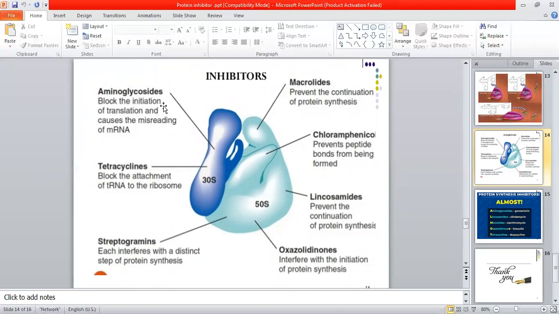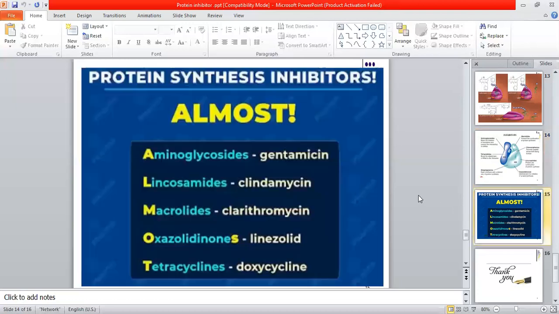Now in this slide we can summarize all these drugs, which drugs bind to which site. As you can see, aminoglycosides and tetracycline both bind to the 30S. The rest bind to the 50S ribosomal unit. These are their functions, so you can easily determine them. Now the trick which I mentioned in the first slide, for protein synthesis inhibitors, is how we can learn this thing. We have to learn it like this: almost C. A indicates aminoglycoside, L means lincosamide, M means macrolide, O for oxazolidinone, and T for tetracycline. And C, not the least, means our chloramphenicol, which will bind to the 50S ribosomal unit. So these are the categories, and these are their examples. Which drug will bind to which site?